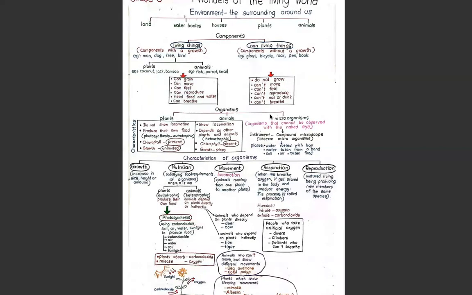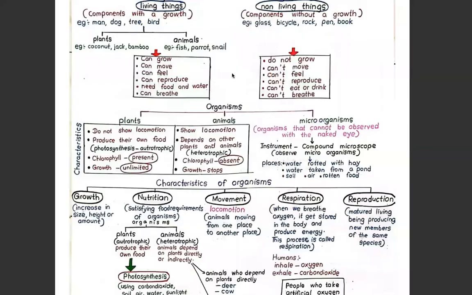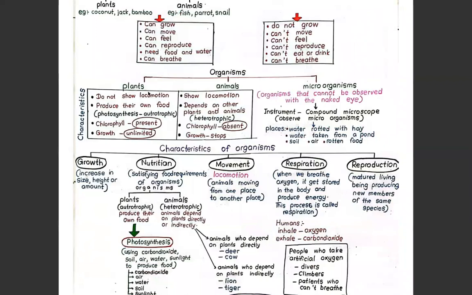And let's have a look at organisms. We can divide organisms into three sections: plants, animals, and microorganisms. So when we take plants, they do not show locomotion. Locomotion, what do you mean by locomotion?